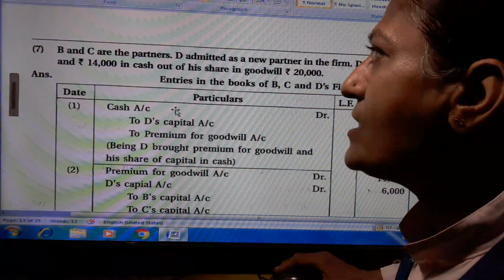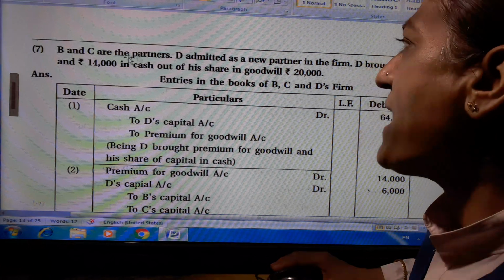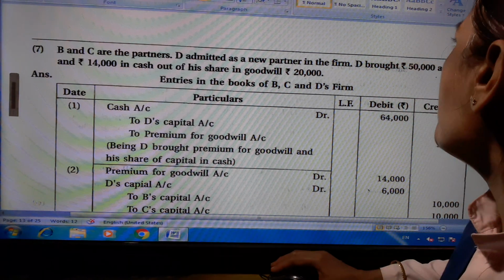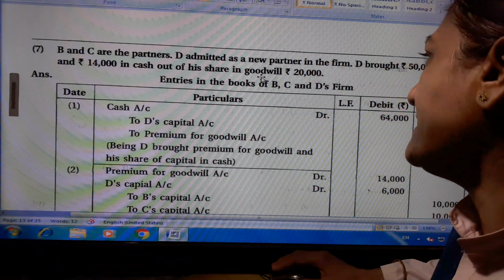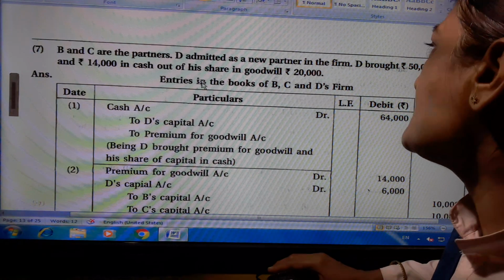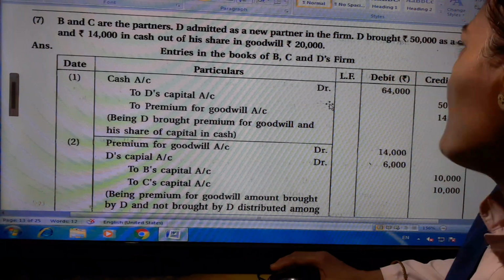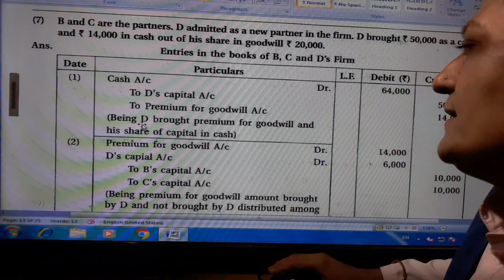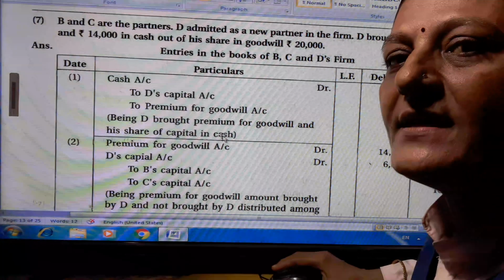Now question number 7. B and C are the partners. D is admitted as a new partner in the firm. D brought 50,000 as capital and 14,000 in cash out of his share in goodwill rupees 20,000. Entries in the books of B, C and D's firm. Cash account debit 64,000 to D's capital account 50,000 to premium for goodwill account 14,000. Being D brought premium for goodwill and his share of capital in cash.